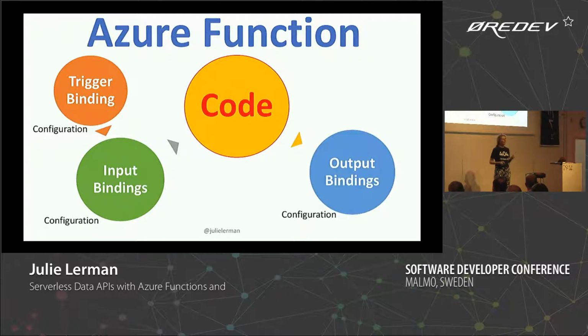And then there's one more binding, which is the output binding. So what happens at the end when all your code has worked? An example of an output binding is, if you had HTTP requests coming in, you might send a response back to whatever requested. I have examples I'll be showing you where what I'm pushing out is data to a Cosmos DB database.